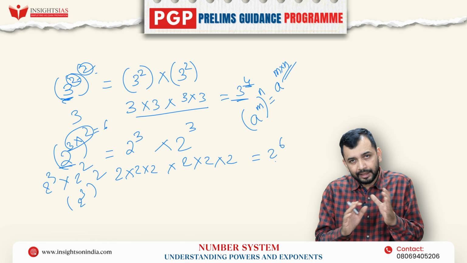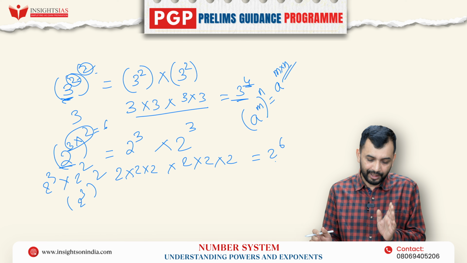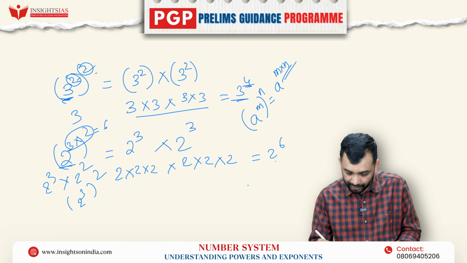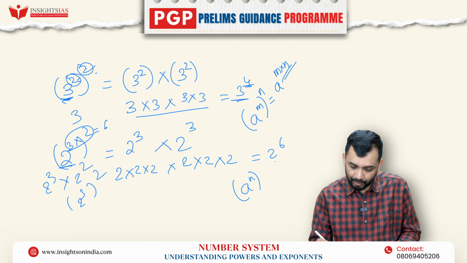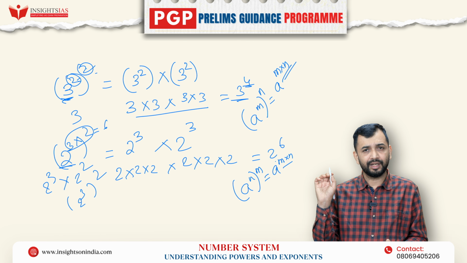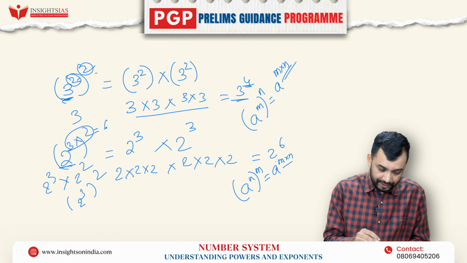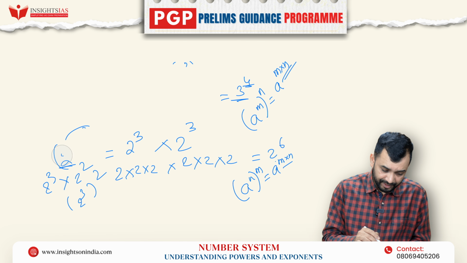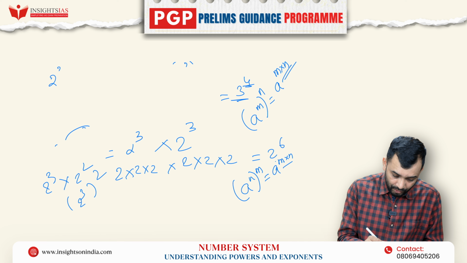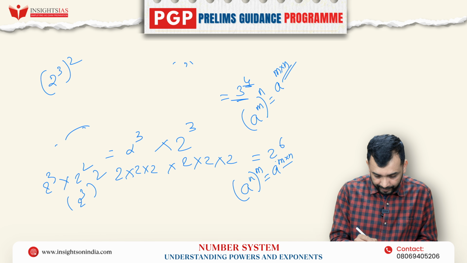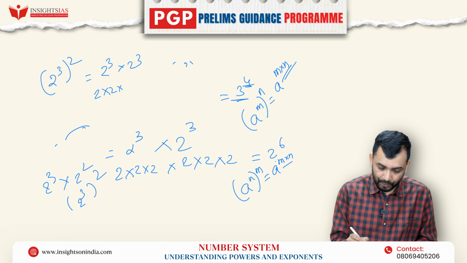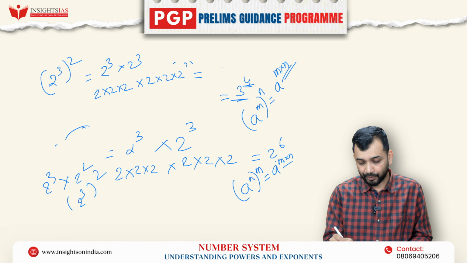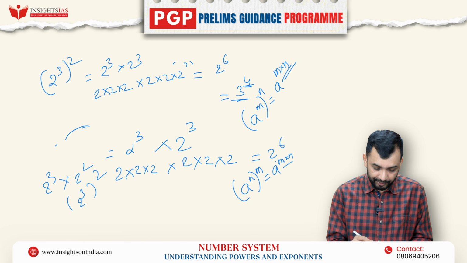So rather than just memorizing, understand the logic behind how it has been written. So a to the power m to the power of n is the same as a to the power n to the power of m, this is also a to the power m into n, or n into m, both are the same. What is the meaning of it? If I write 2 cube whole square, this means 2 cube into 2 cube, 2 into 2 into 2 into 2 into 2 into 2. So that is basically 2 to the power of 6 times.